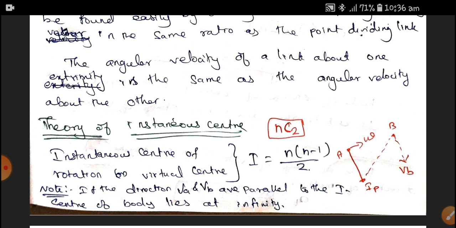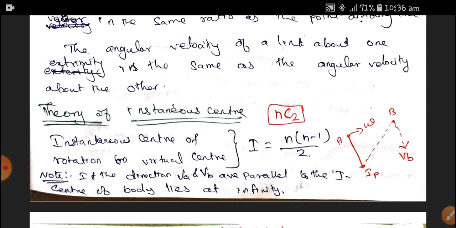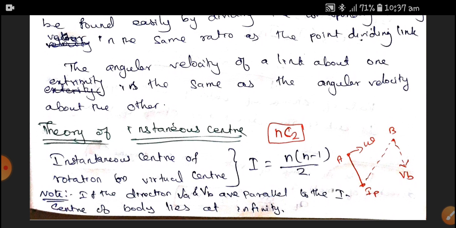Mathematically we can write this equation as nC2, a combination function of n with 2. What is the meaning? If I say n is 4, in a combination function it is 4 into 3 divided by 2 into 1. Therefore, 4 threes are 12, 12 by 2 is 6. When we substitute the same in this formula, if n is 4, 4 into (4 minus 1), that is 3, divided by 2. Therefore, it becomes 6.